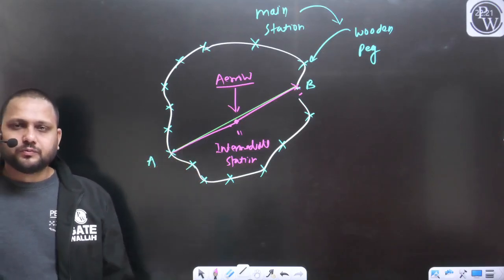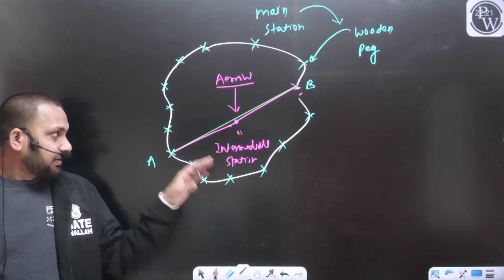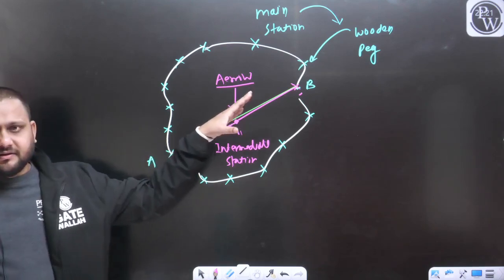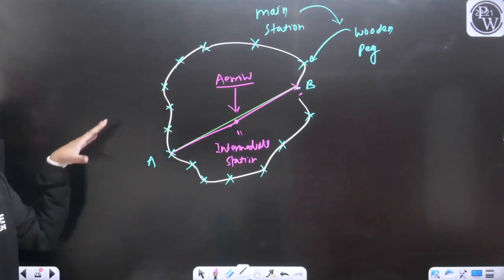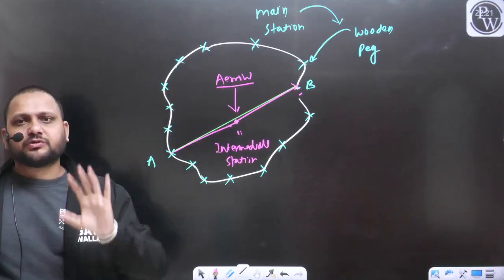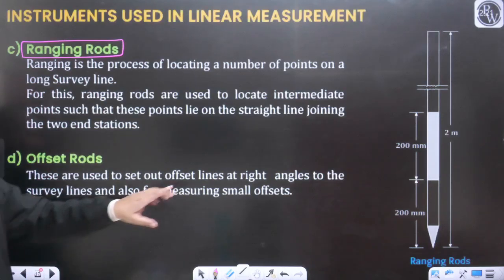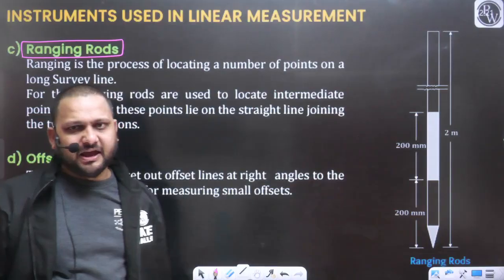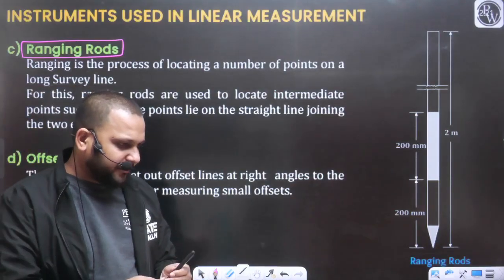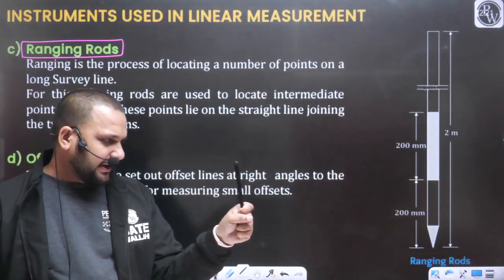So what can we do? For aligning the line, for extending this line, we can use the ranging rod. Let's say we have ranging rod 1.